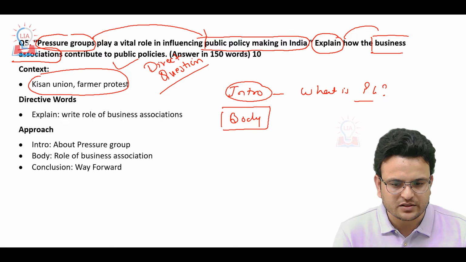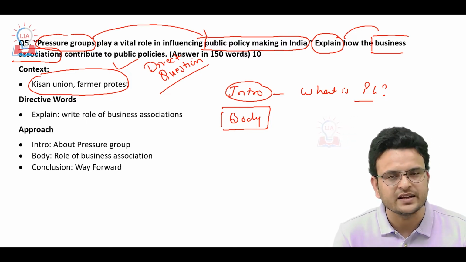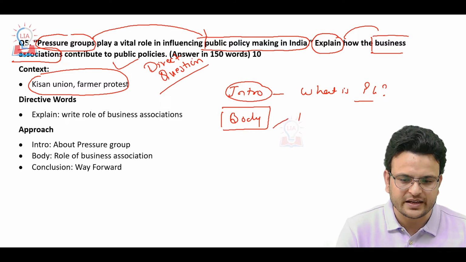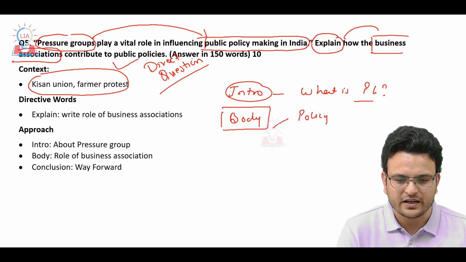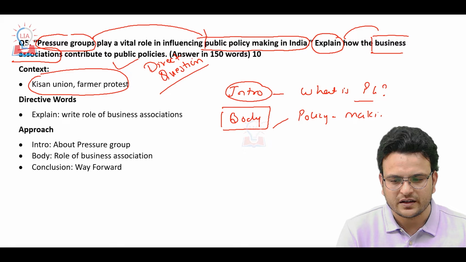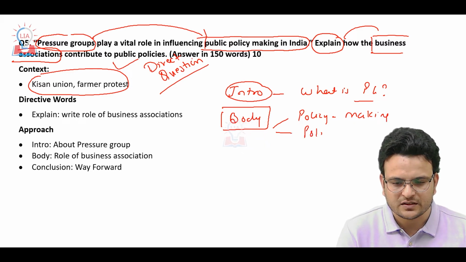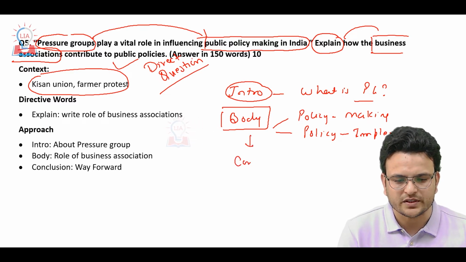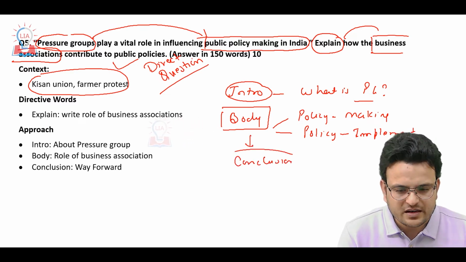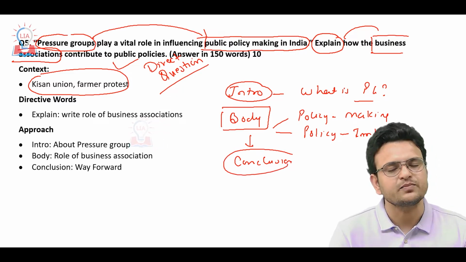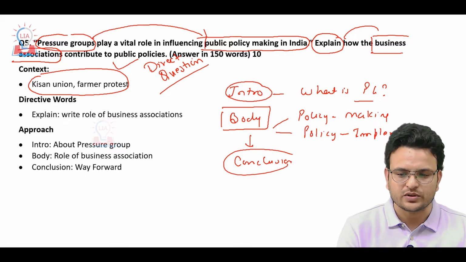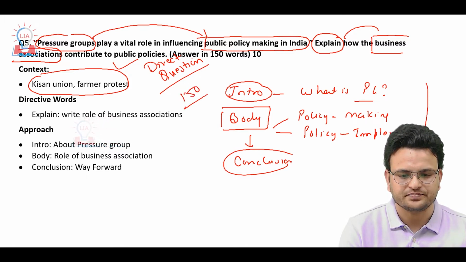For business associations we have FICCI, we have other business associations, and their role in policy making and policy implementation you have to mention, and then give your conclusion. In the conclusion you can mention how we can strengthen these pressure groups. That is a very direct question, and it is not much difficult to write 150 words.